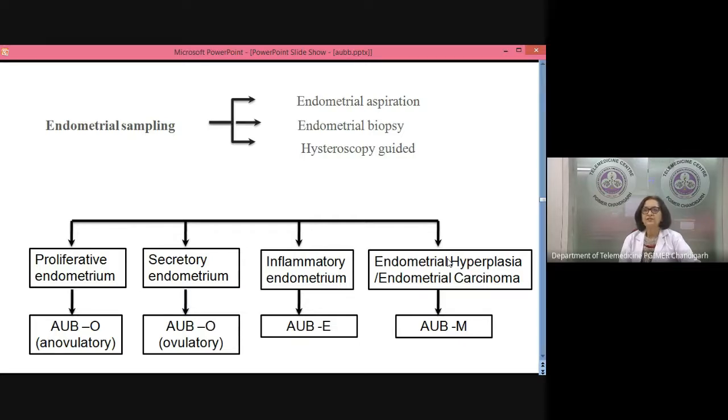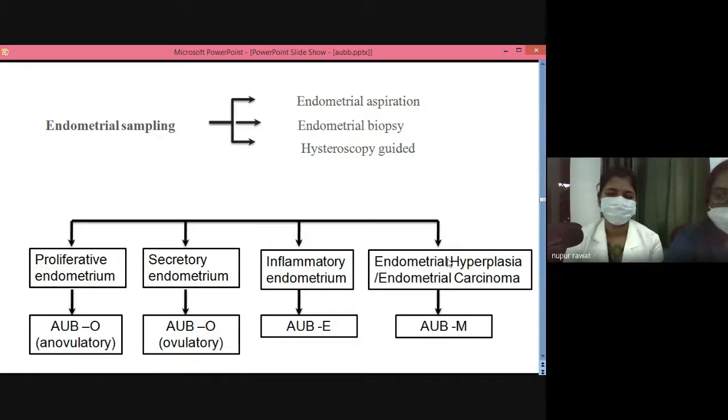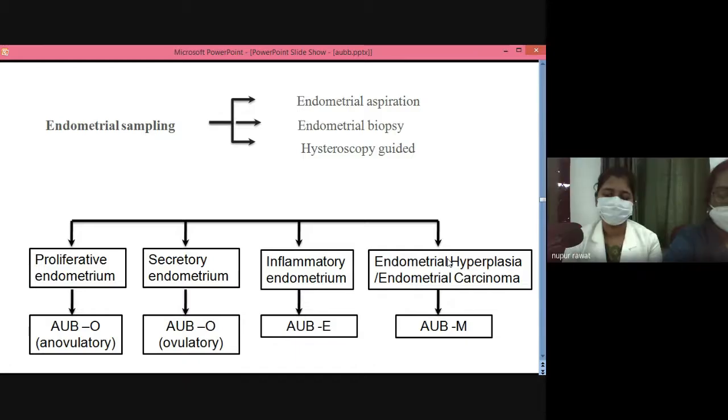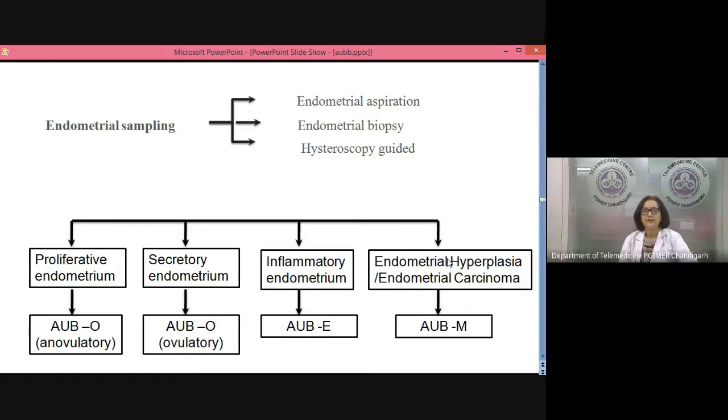And suppose after 3 months, the report is still the same. Then what will you do? Same report, despite giving megestrol 80 BD. Then you will recheck whether she has been optimized. Can I do a hysterectomy now? Because that's my treatment of choice. So maybe she had diabetes which is now controlled, or any other problem which has been controlled. So you will recheck. If you can do a hysterectomy, fine.